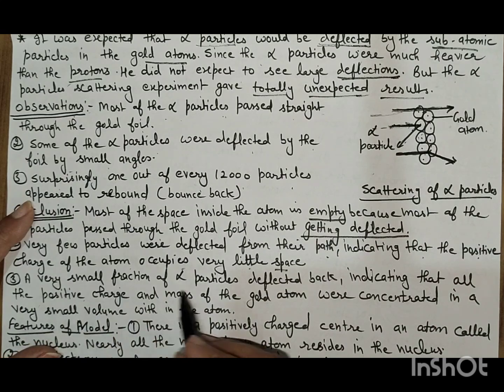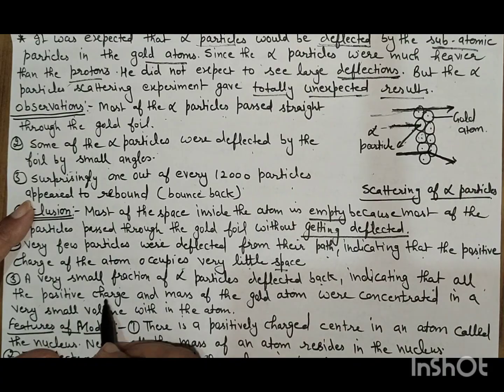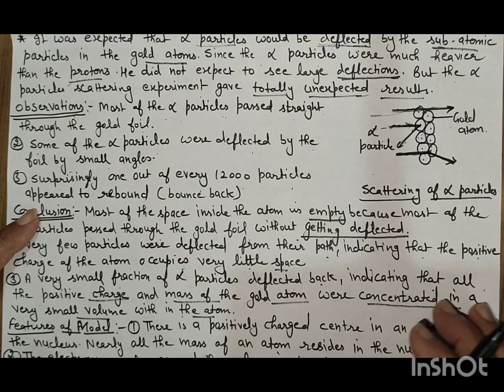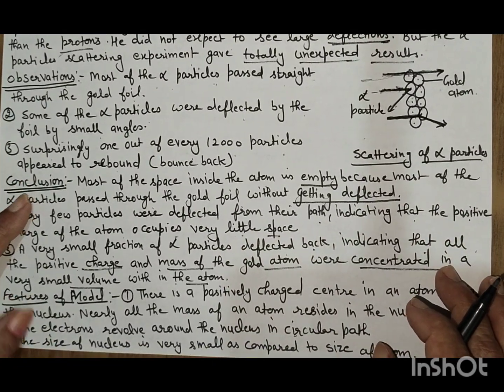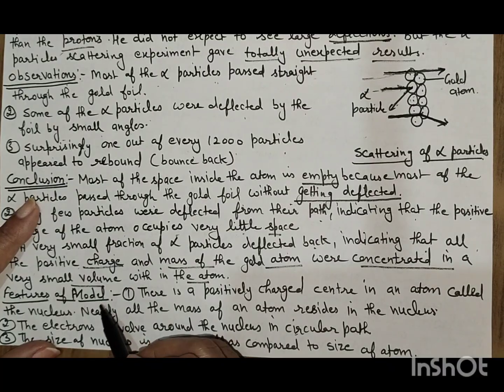A very small fraction of alpha particles deflected back, indicating that all the positive charge and mass of the gold atom were concentrated in a very small volume within the atom. Now, what were the features of the model? Features of the Rutherford atomic model.